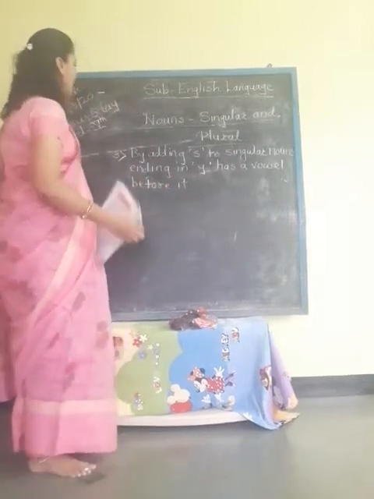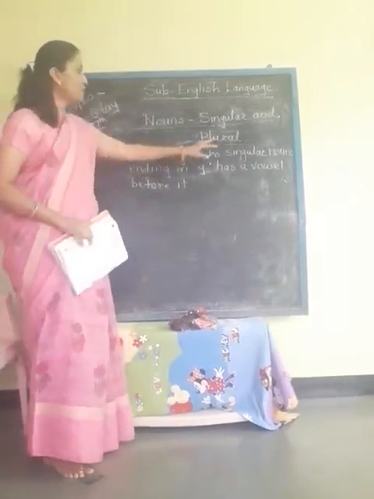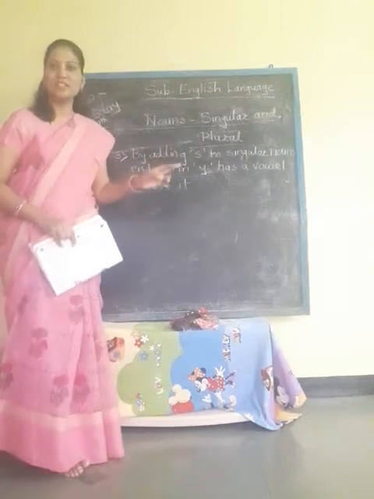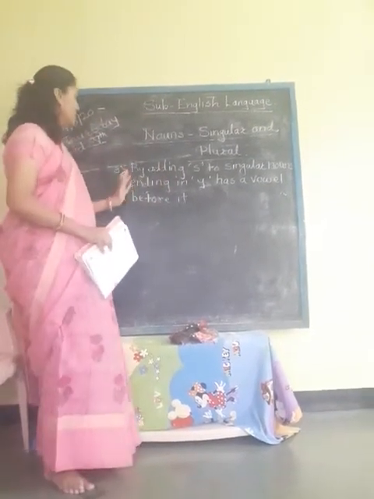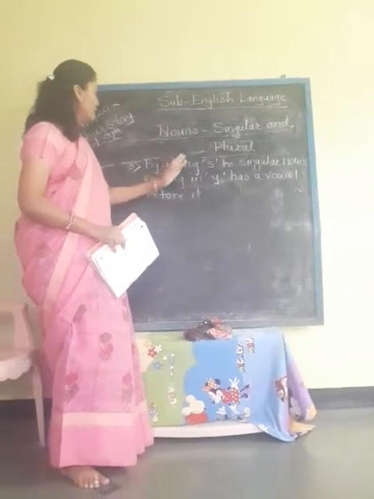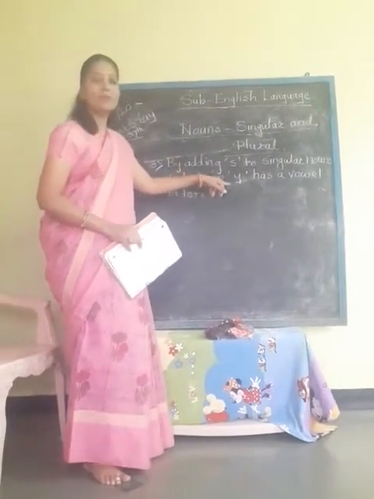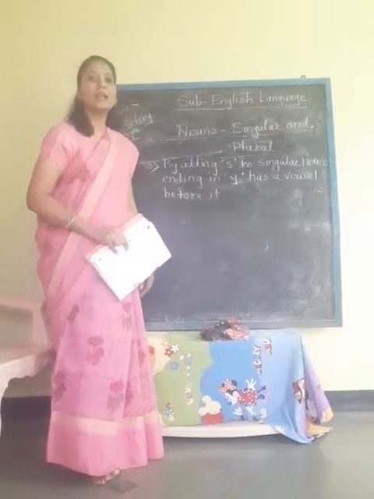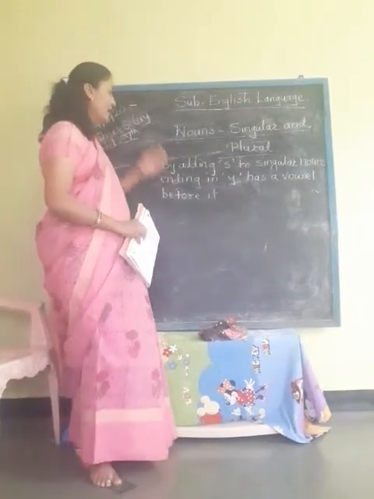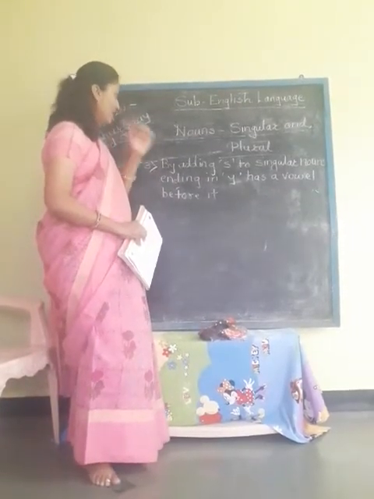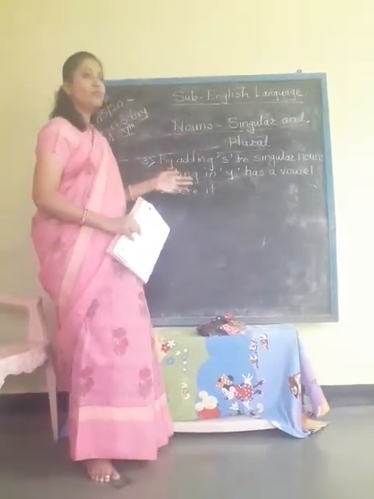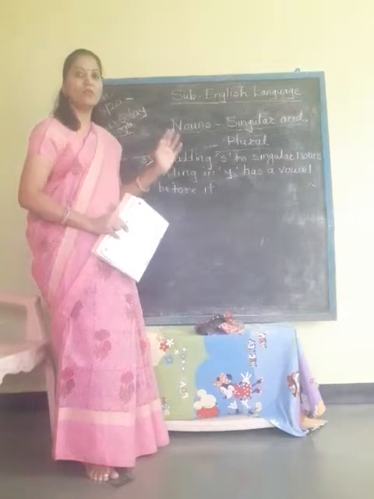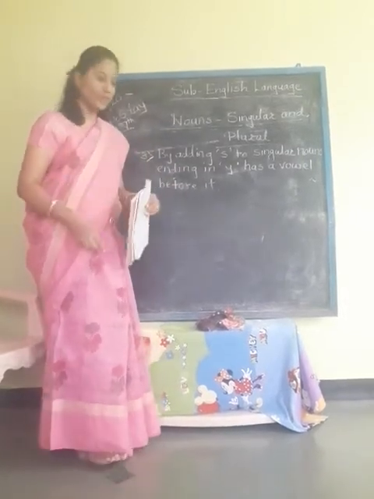Now see, by adding s to singular nouns, just now I have explained to you what is the meaning of singular noun. So just adding s to singular nouns ending in y, meaning the spellings that end in y and have a vowel before it. Just see right now.